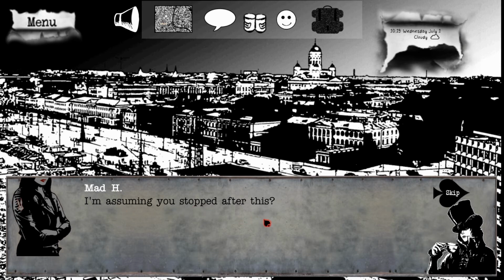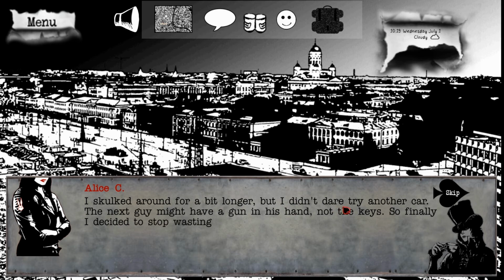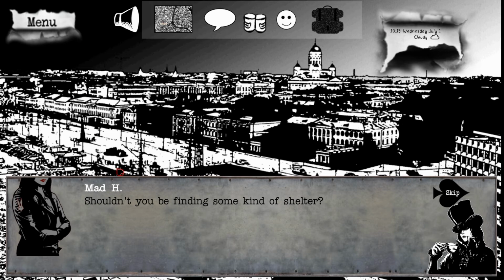I'm assuming you stopped after this. I skulked around for a bit longer, but I didn't dare try another car. The next guy might have a gun in his hand, not the keys. So finally, I decided to stop wasting time and start walking. Alright, we're gonna walk. Okay, cool. It sounds like a plan.